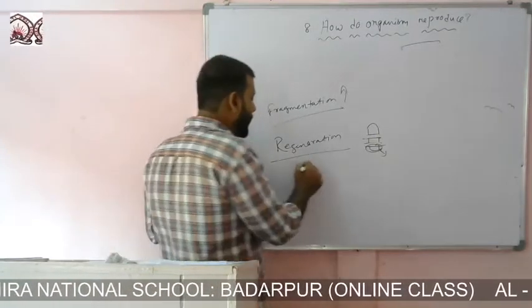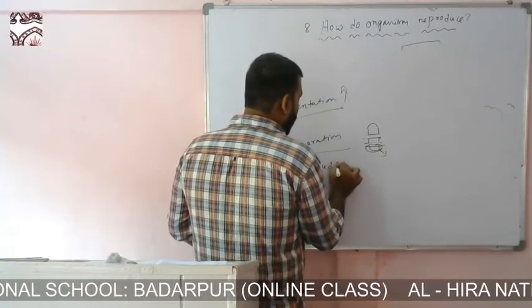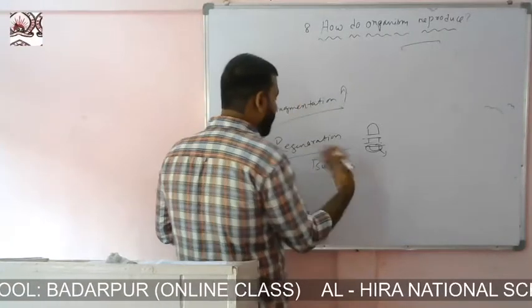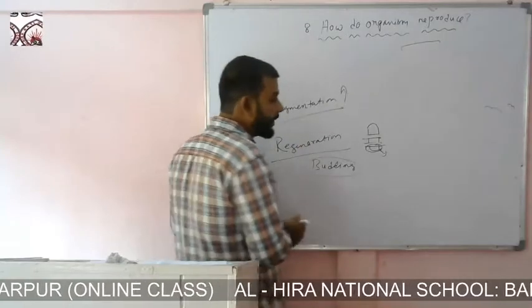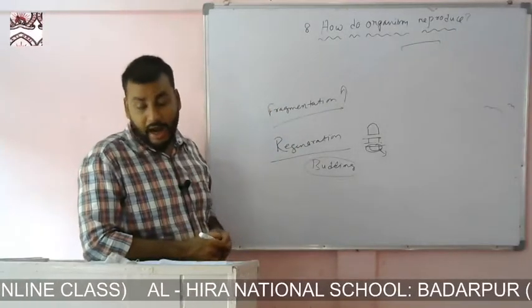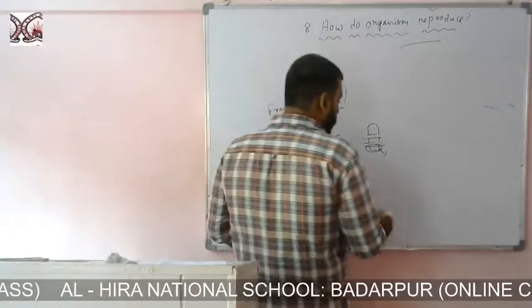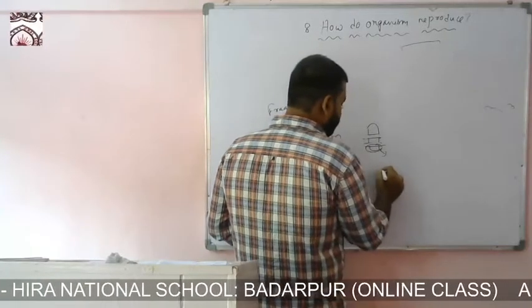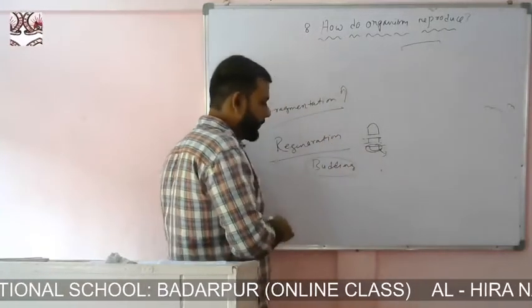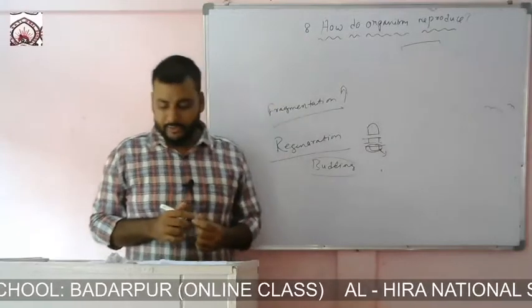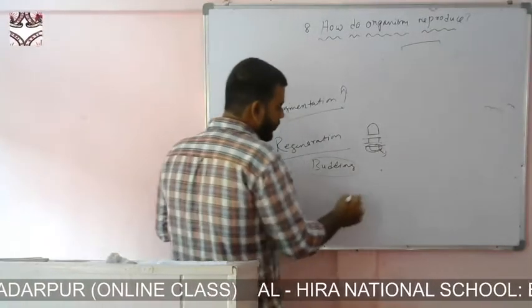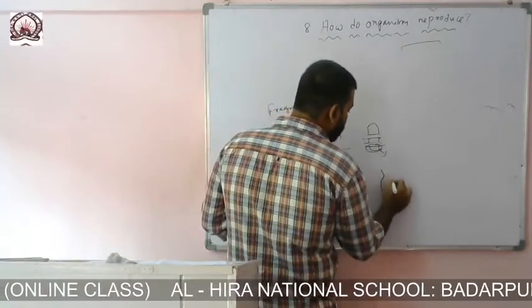Now, the third type of asexual reproduction in animals is budding. Budding means, suppose we take the example of hydra. In budding, it's very simple. Suppose this is hydra.